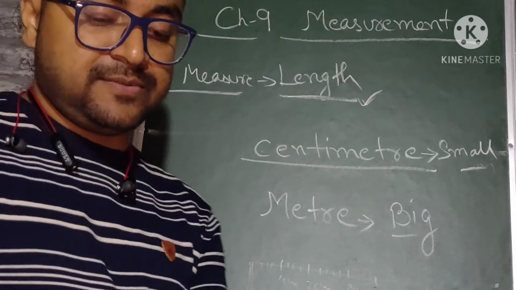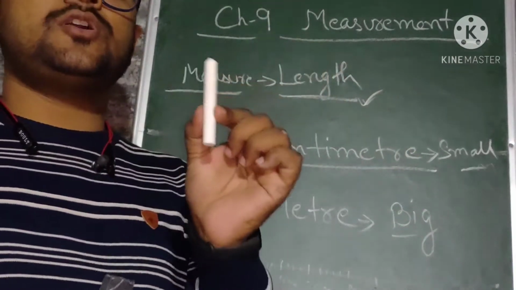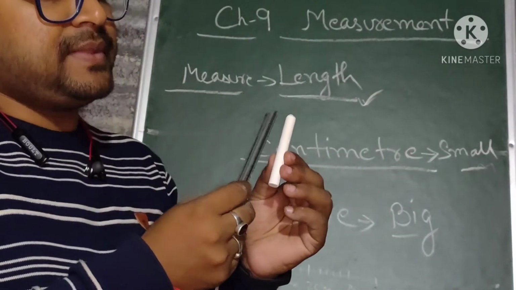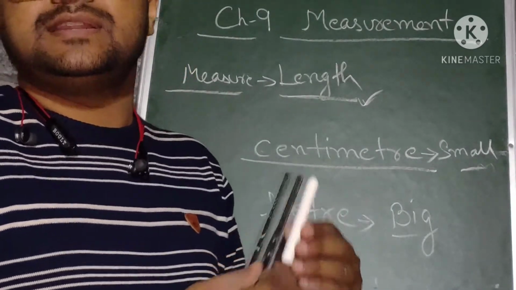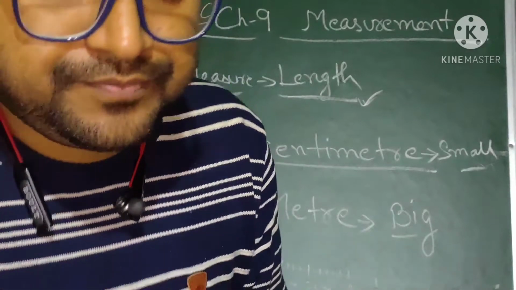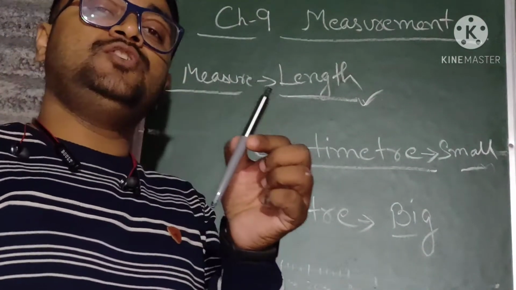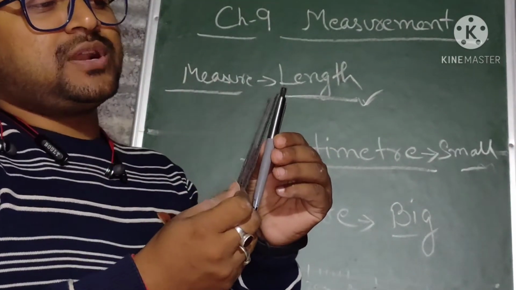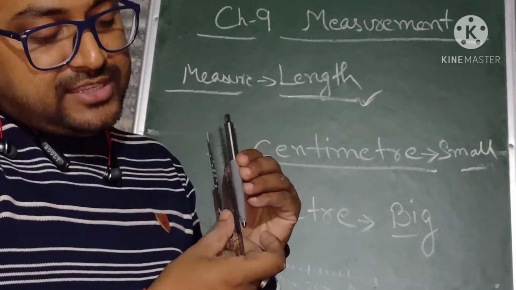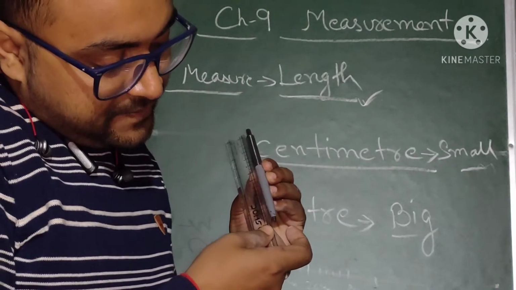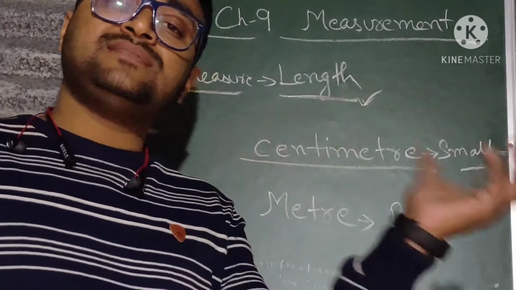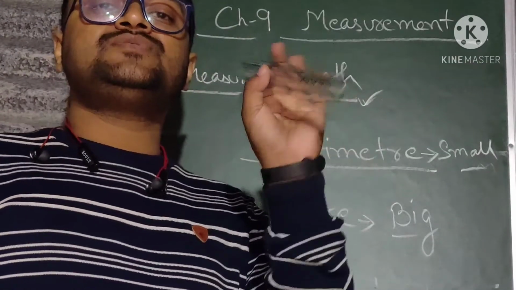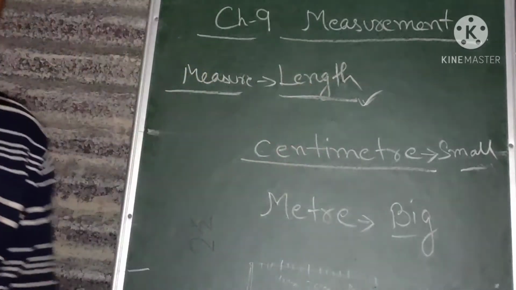What will I use to measure this chalk? I will obviously use this ruler. I can measure this chalk in this way. It is something like 7 or 8 centimeter. Similarly, to measure this pen, I will use this ruler, and I will check in this way. You will find that it is something like 12 centimeter. So in this way you can measure whatever small things are around you with the help of this ruler. Many things you can measure.